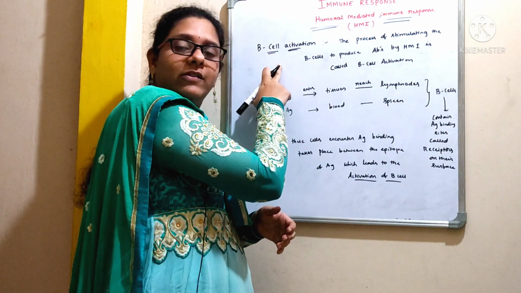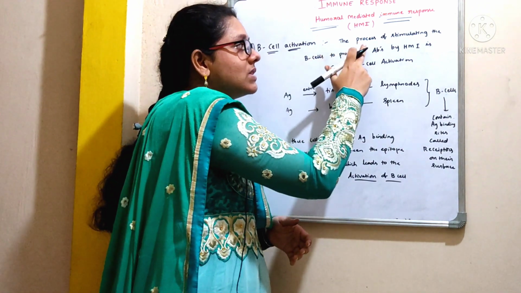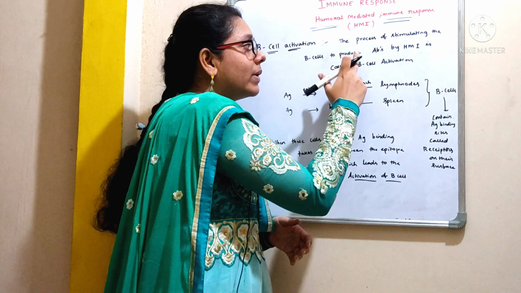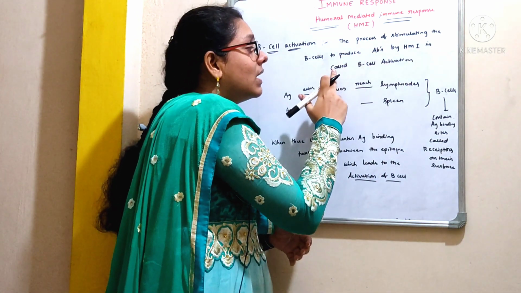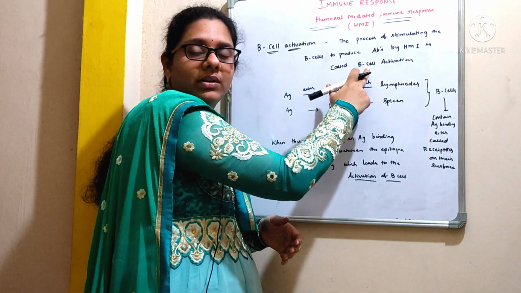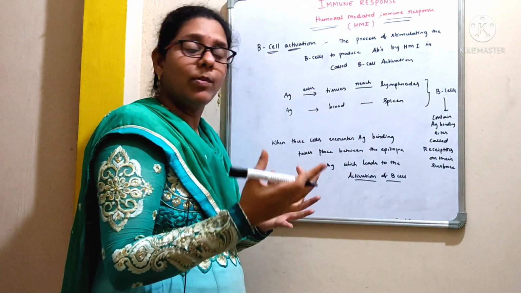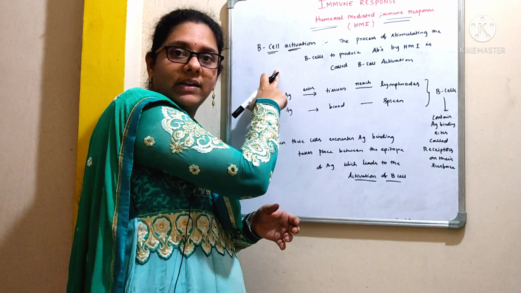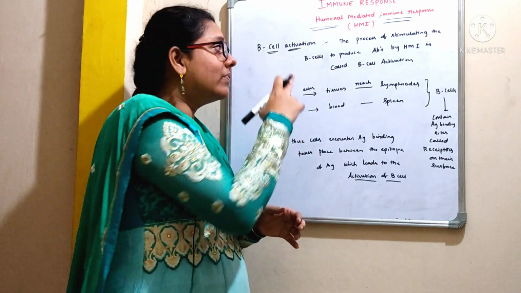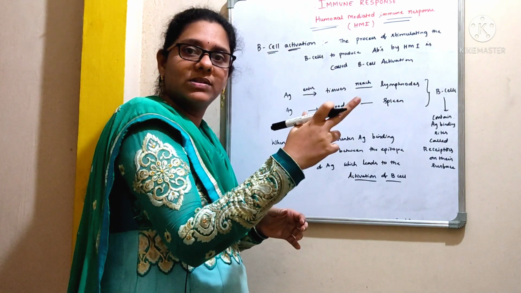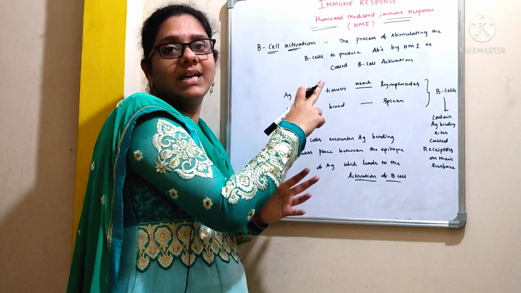Coming to the activation of B cell, the process of stimulating the B cells to produce antibodies by humoral mediated immune response is called B cell activation. In order to produce antibodies, first B cell should get activated, right? See, once the antigen enters into our body, these B cells will carry receptors that are specific towards the antigen.